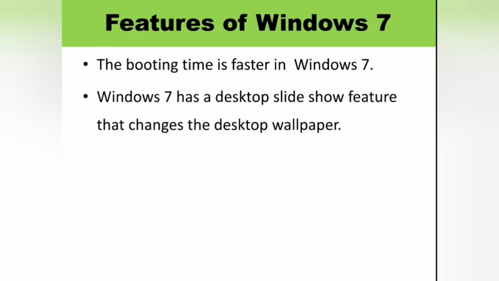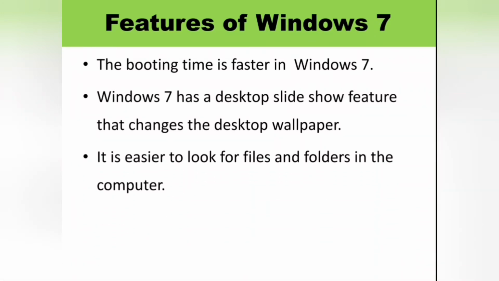The next feature is it is easier to look for files and folders in the computer. That is, using Windows 7, we can quickly search any file or folder in our computer.